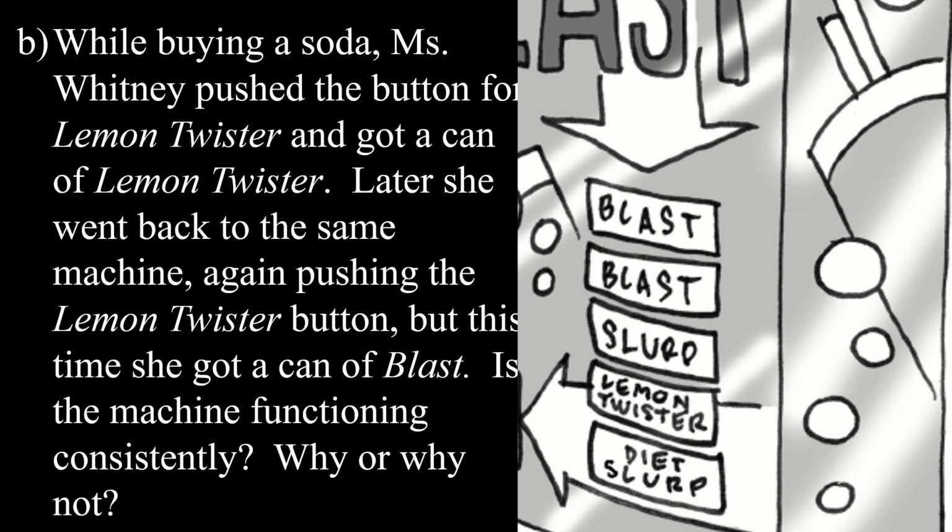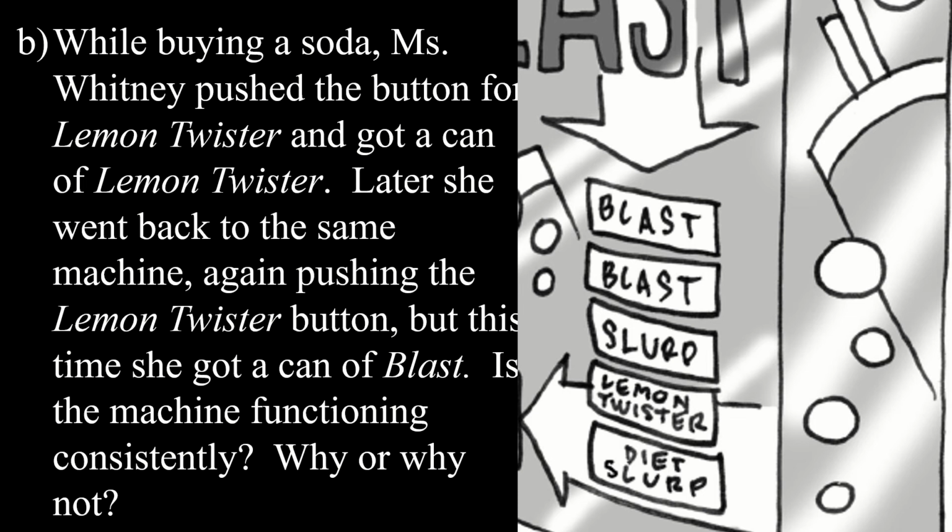We have to tell it what we want. Next, while buying a soda, Miss Whitney pushed the button for lemon twister and got a can of lemon twister. Later, she went back to the same machine and again, pushing the lemon twister button, this time she got a can of blast. What? I just pushed the lemon twister button and now you're telling me I got blast?